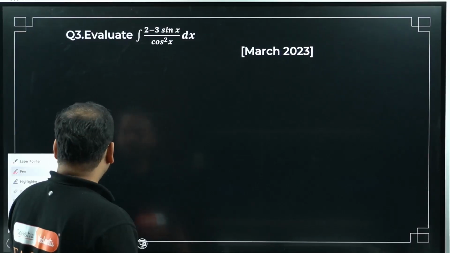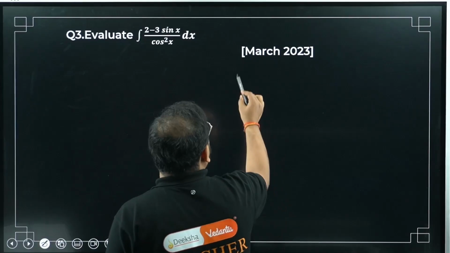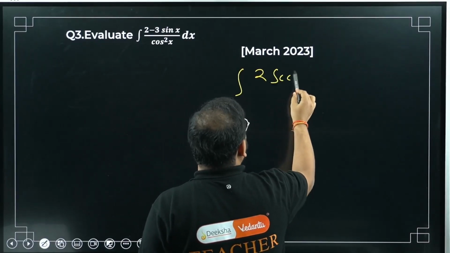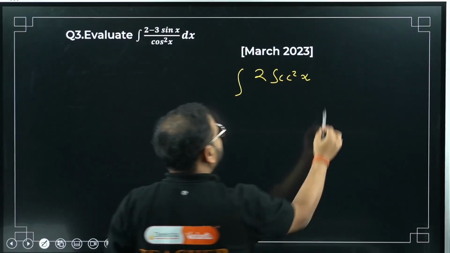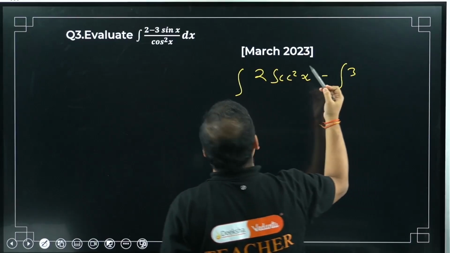How will we solve it? Simple question. Divide by cos square x in 2 terms. You're going to get 2 upon cos square, so sec square x. 2 upon cos square is sec square x, sir. Minus integration, I am splitting. 3, I have what? Please check.